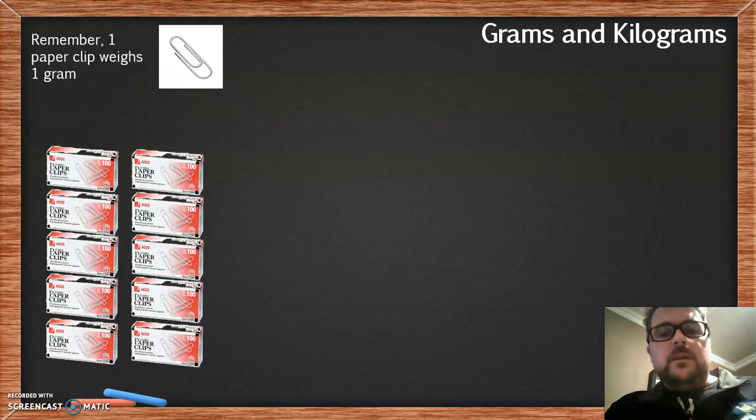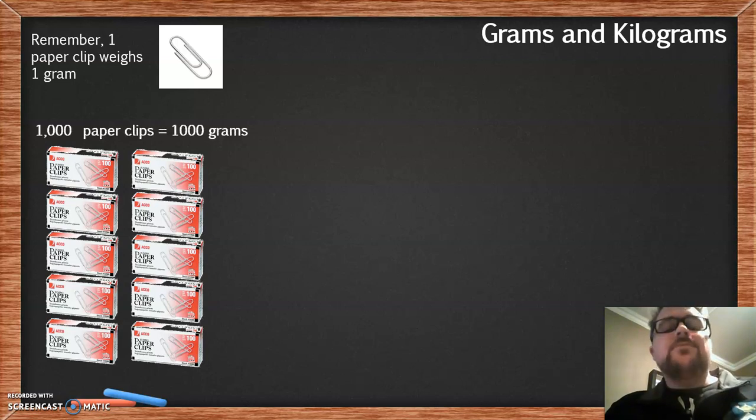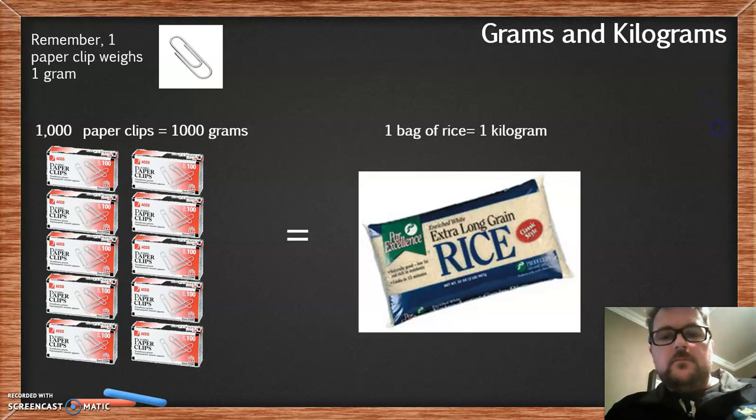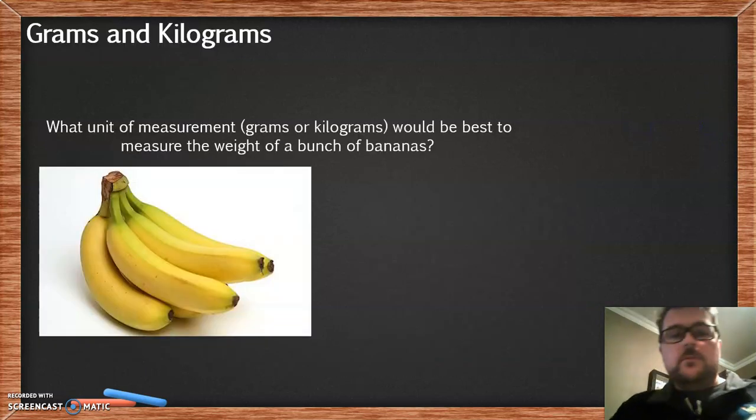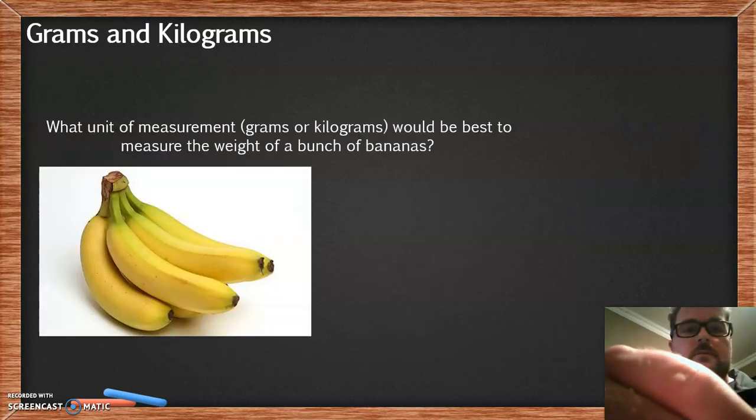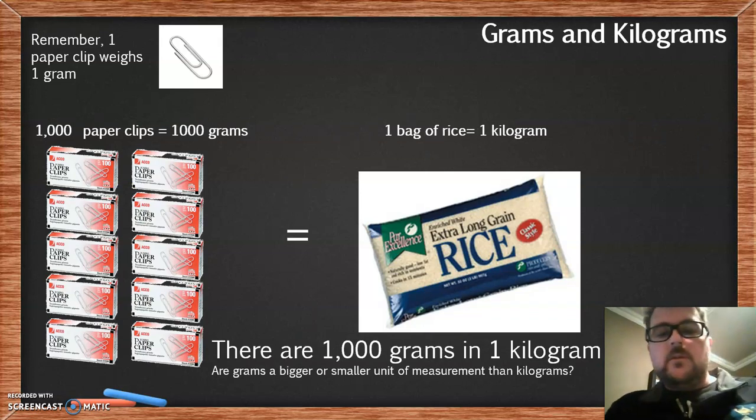If I took 1,000 paper clips, and one paper clip was 1 gram, 1,000 paper clips would be 1,000 grams. Oops, my screen has frozen, there we go. 1,000 paper clips would be 1 bag of rice. Now, 1 bag of rice is the equivalent to 1 kilogram.